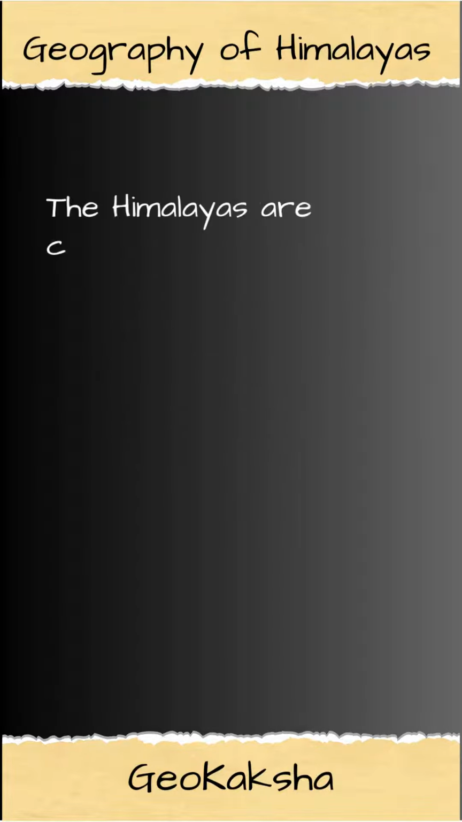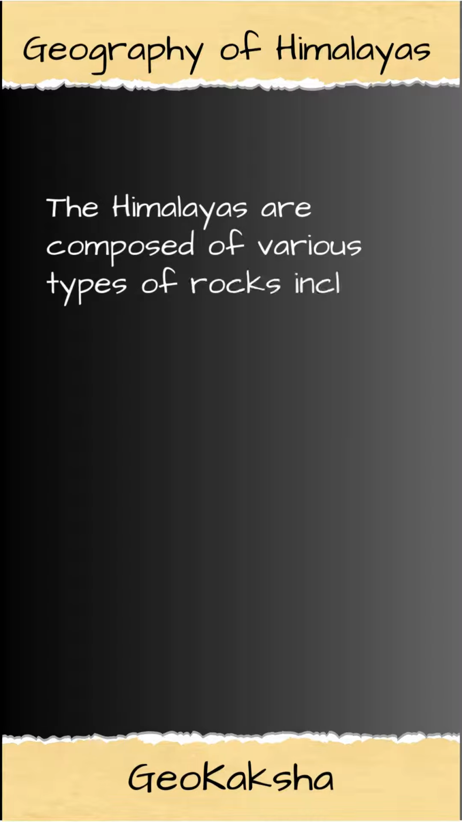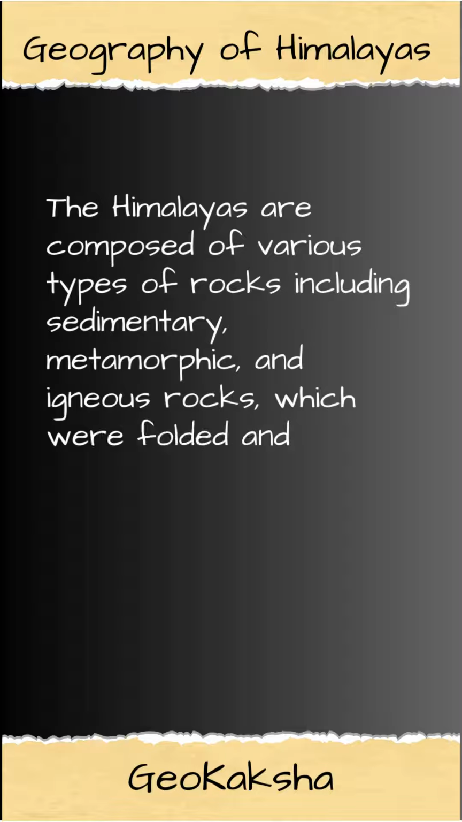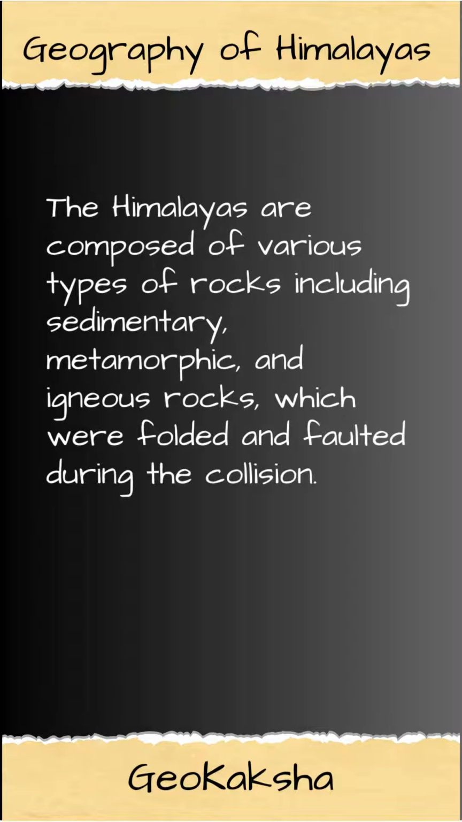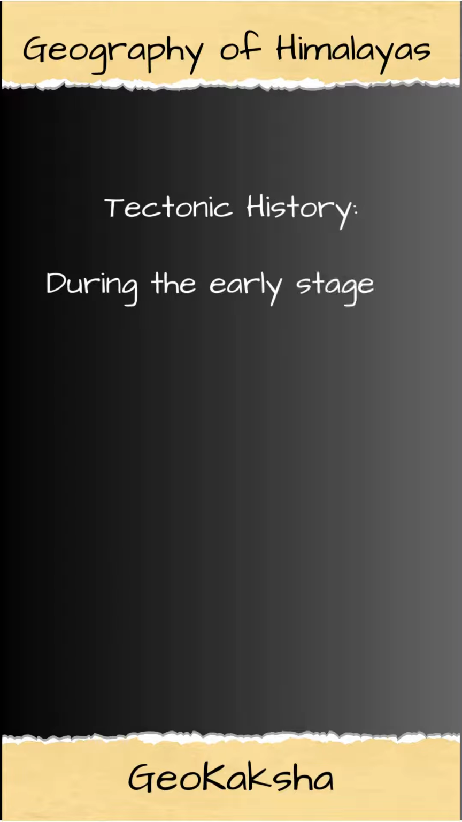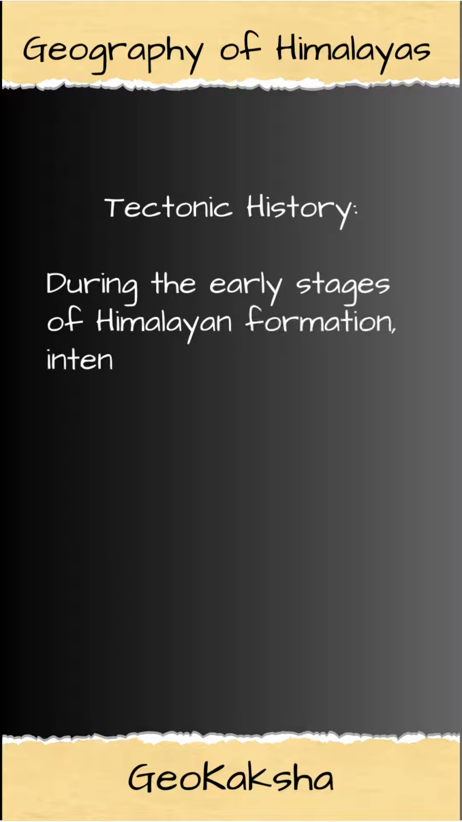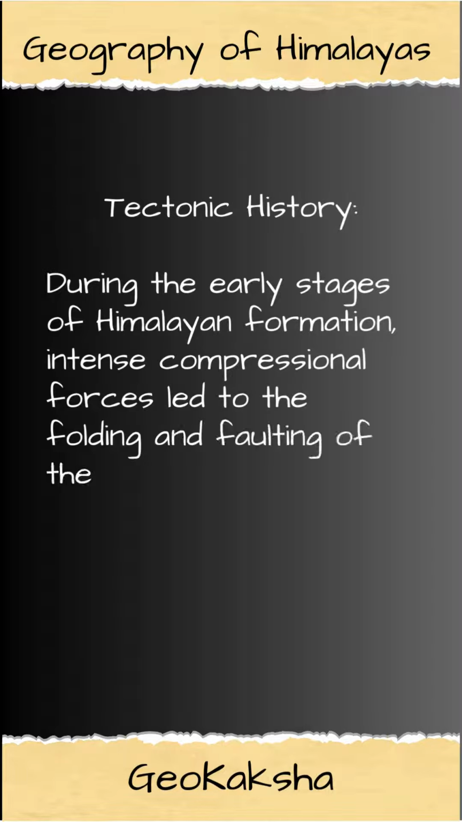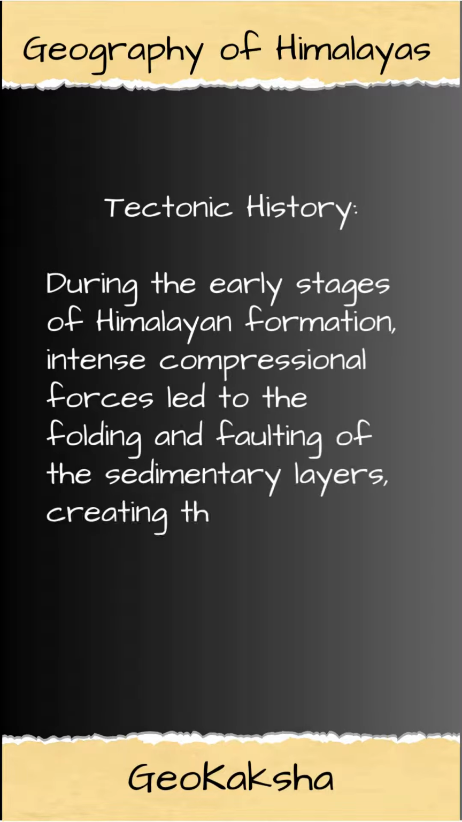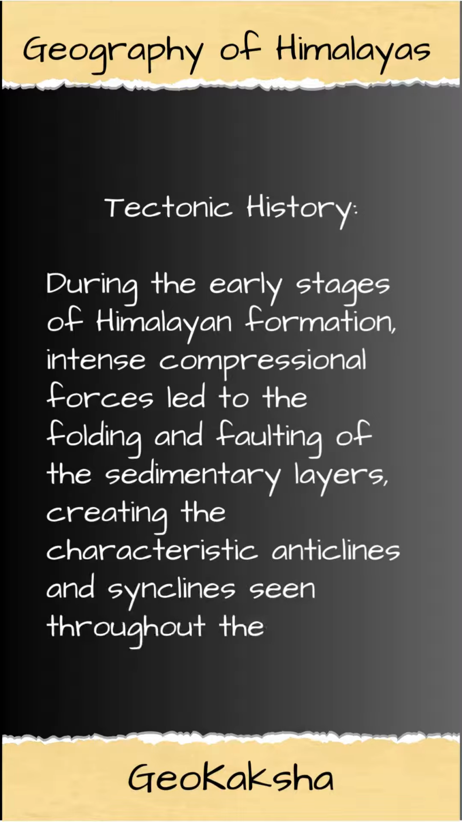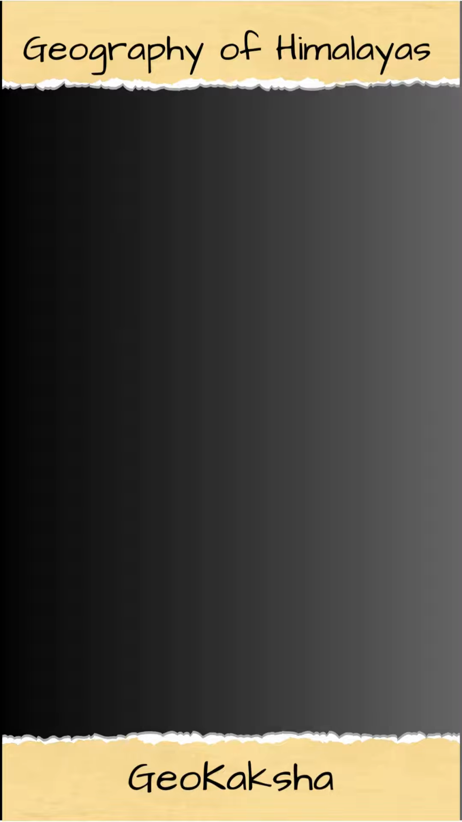The Himalayas are composed of various types of rocks including sedimentary, metamorphic, and igneous rocks, which were folded and faulted during the collision. Now let's gaze into the tectonic history of Himalayas. During the early stages of Himalayan formation, intense compressional forces led to the folding and faulting of the sedimentary layers, creating the characteristic anticlines and synclines seen throughout the region.